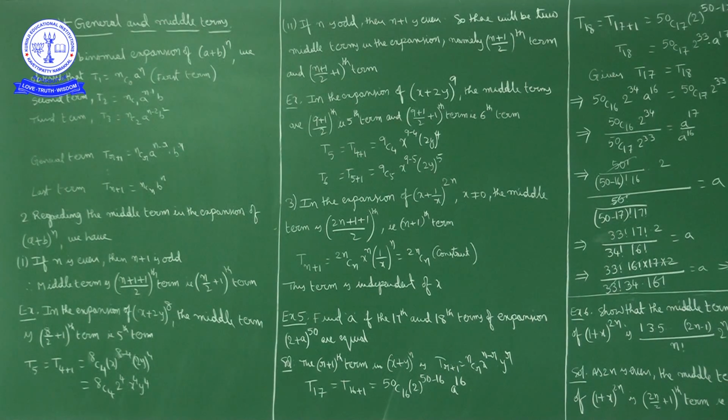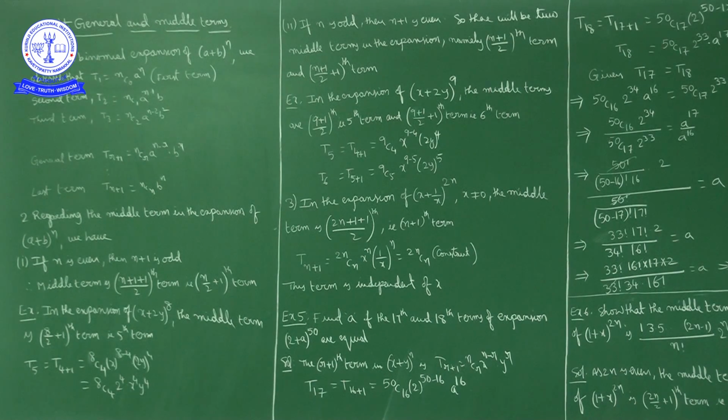If you observe here, T3 has suffix 3 and nC2 is 1 less than this suffix, a power is the difference of these two, n minus 2, and b power is 2. So the general term T(r+1) is nC of 1 less than the suffix, which is r, nCr a^(n-r) b^r.